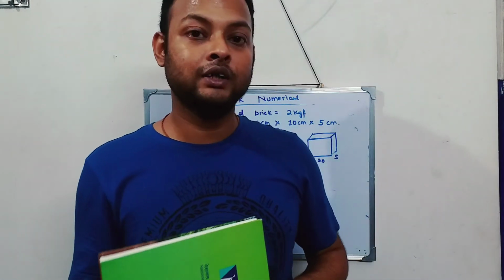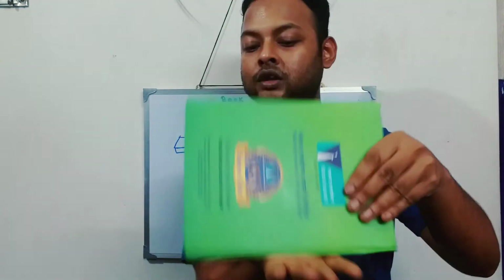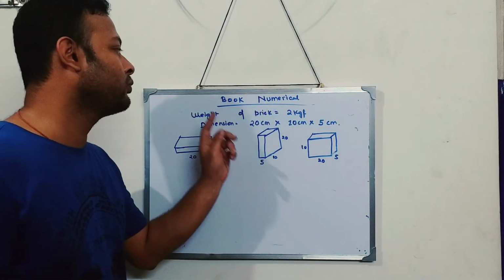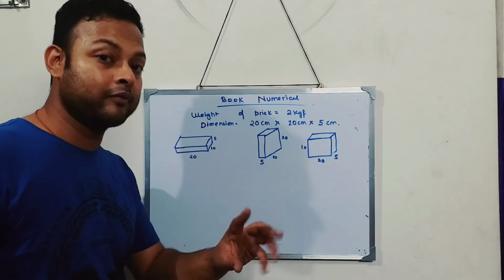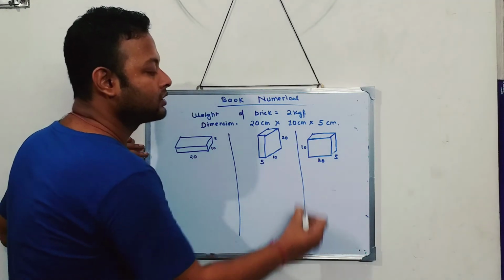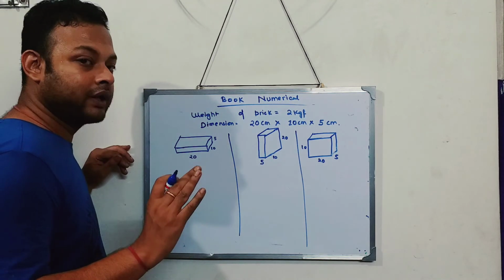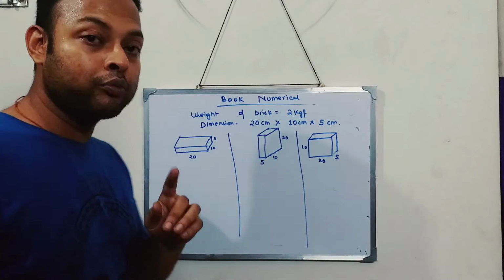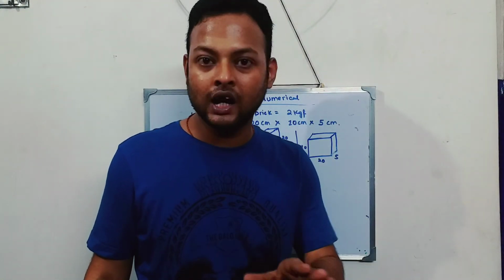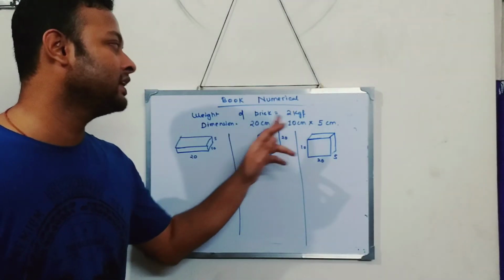So I have to find the pressure of the brick if it is kept in 3 different ways. The thrust never changes, the weight of the brick never changes, but the pressure changes. So I'll find the pressure in all the 3 situations. Now the first situation: the pressure that you will find, they have not asked in Pascals in the book. As they have not asked in Pascals, I will not change my unit. I will keep my units in kgf and centimeter.